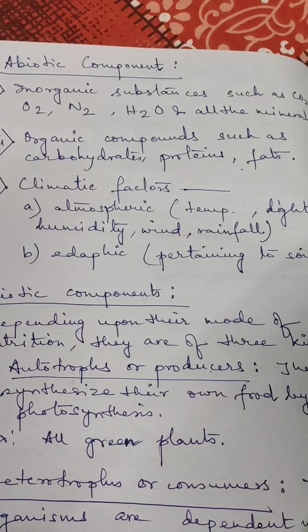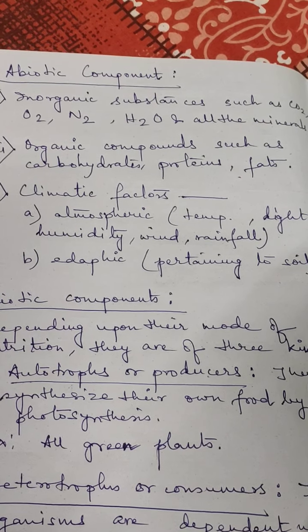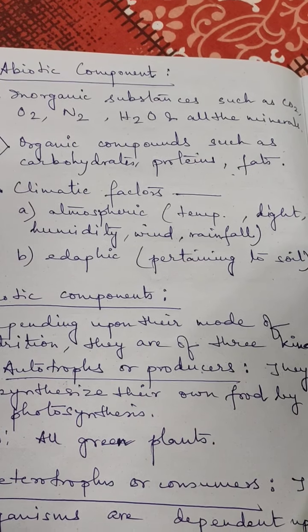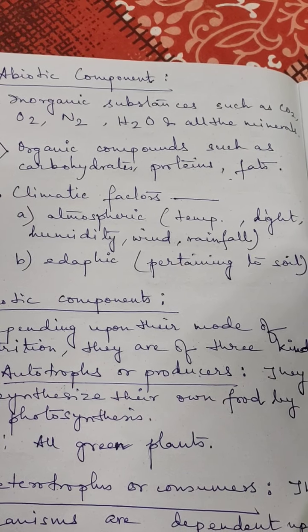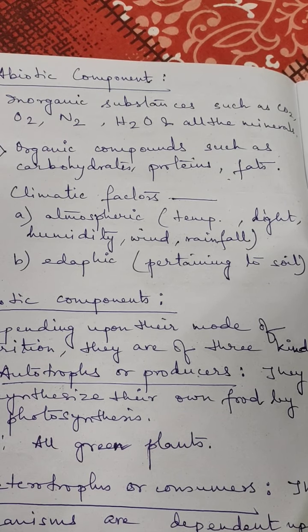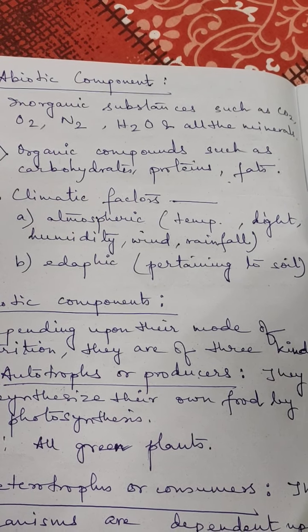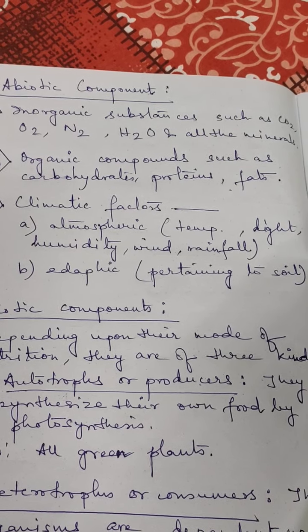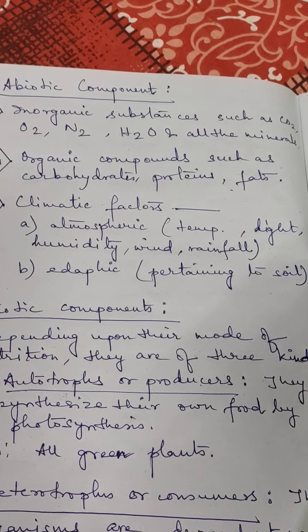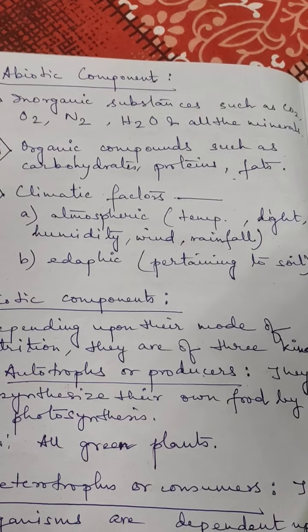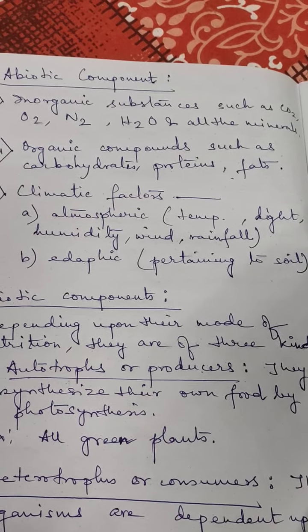Organic compounds such as carbohydrates, proteins, fats, and climatic factors that can again be divided into two parts, atmospheric and edaphic. Atmospheric means temperature, light, humidity, wind, rainfall, and edaphic means something related to the soil, pertaining to soil conditions, soil texture, water content in the soil, right?